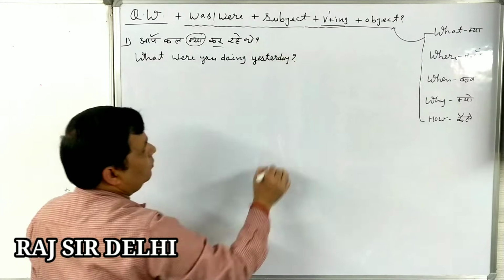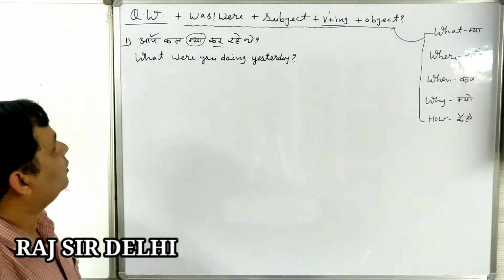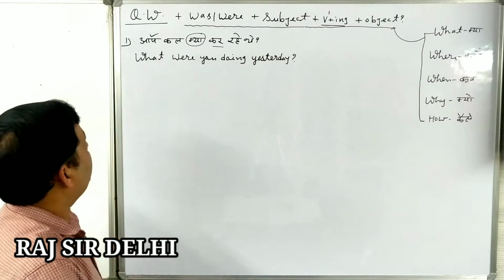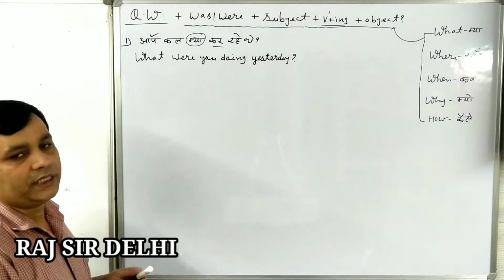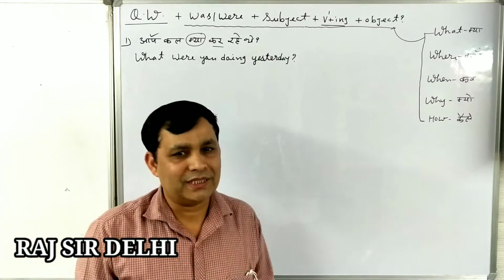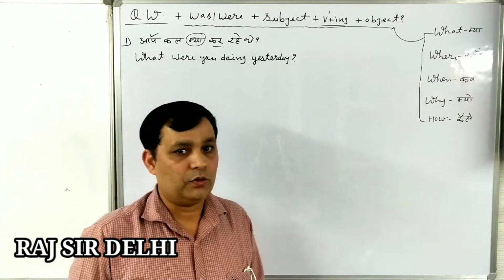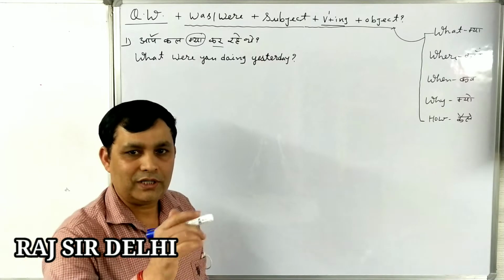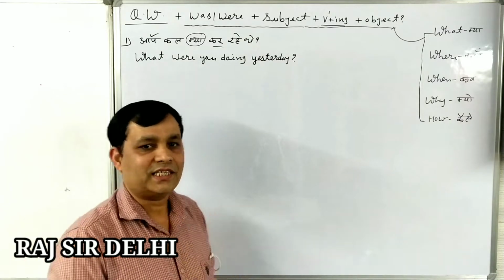At the last we have to put the question mark, which I have already told you indicates that this is a question. So, what were you doing yesterday? You also have to repeat the sentences as I am telling you. What were you doing yesterday? What were you doing yesterday?